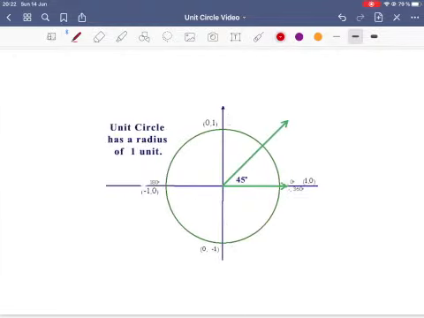Okay? So now here's an angle in standard position. We always have that initial ray there. Here is the terminal ray, and this makes an angle of 45 degrees. So it's halfway between 0 and 90. And then this is what you did 2 weeks ago. This point of intersection from the ray to the unit circle, we want to know what is the x and y of that point. Why do we want to know? Well, it all comes down to this.